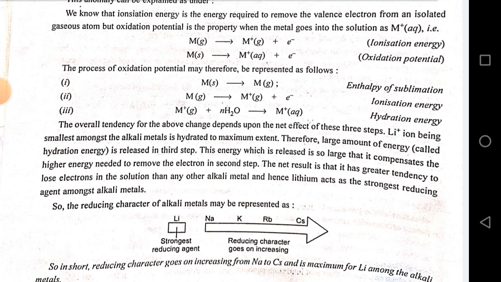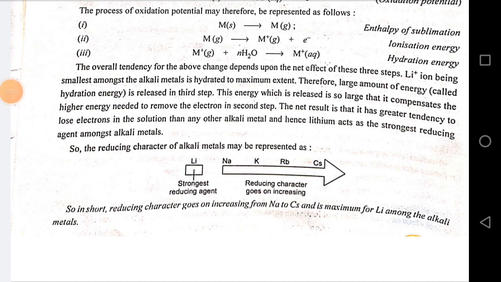The process of oxidation potential may therefore be represented as: M solid to M gaseous, enthalpy of sublimation; M gaseous to M gaseous ion plus electron, ionization energy; M positive gaseous plus water gives M positive aqueous, hydration energy. The overall tendency for the above change depends upon the net effect of these three steps. Li positive ion being smallest among the alkali metals is hydrated to maximum extent. Therefore, a large amount of energy called hydration energy is released in the third step. This energy which is released is so large that it compensates the higher energy needed to remove the electron in the second step.